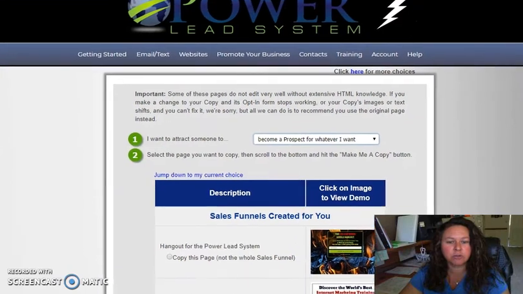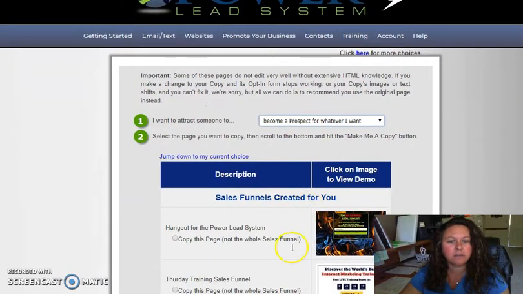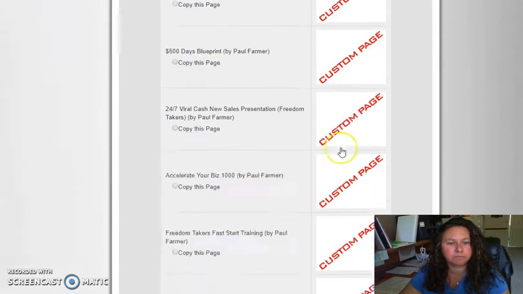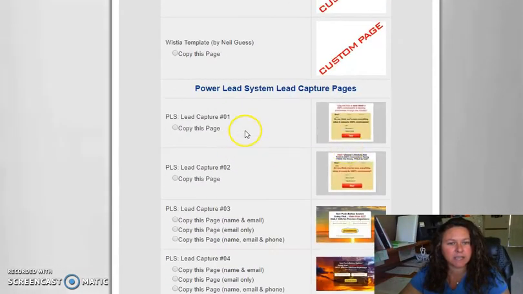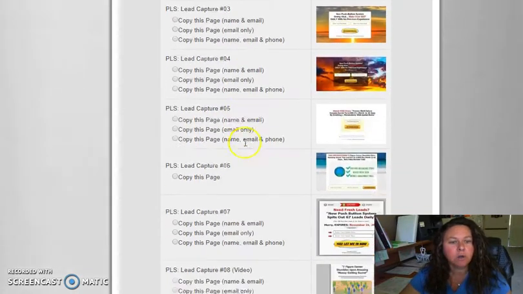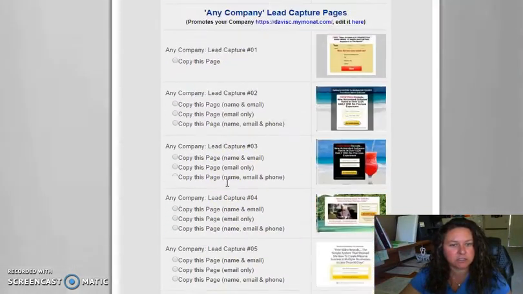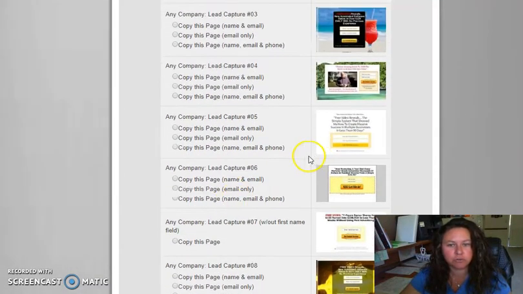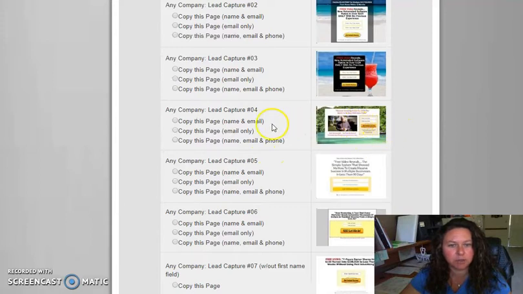So then you have all of these capture pages that you can choose. And they don't have to say, right here they say PLS, Power Lead System, but you can customize this page to look and feel however you want it to look and feel. So we have all of these capture pages, and then we have some other options down here, and we'll just choose something that's a little bit simple. But you can also see, we'll choose this one right here.